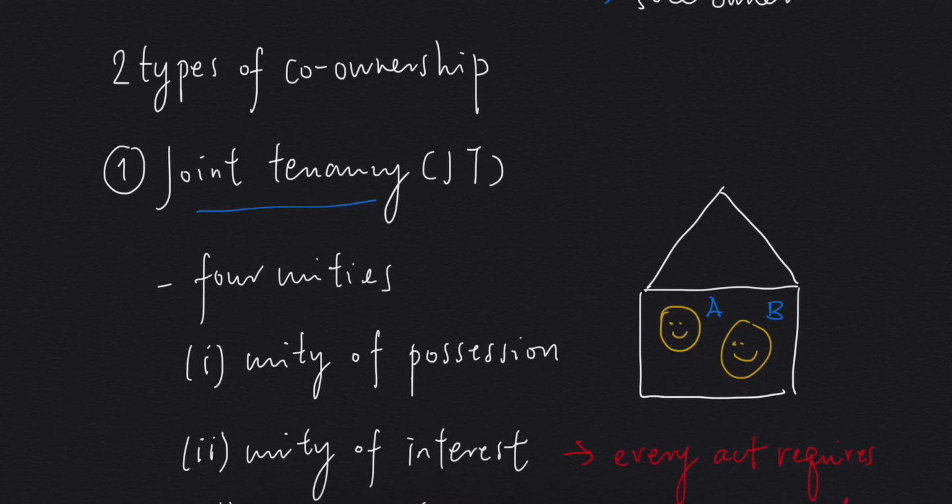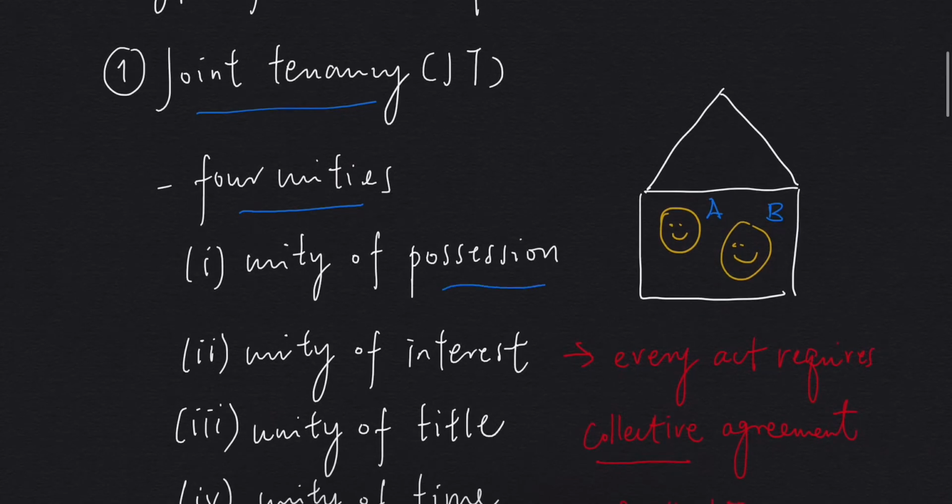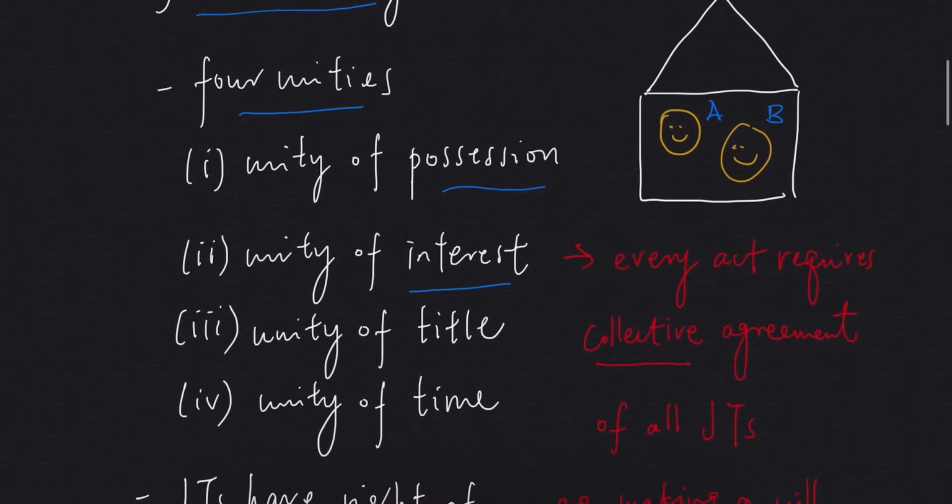One feature of joint tenancy is the four unities. The first one is unity of possession. This means that A and B possess the property together. We also have unity of interest. This means that every act in relation to the property requires the collective agreement of all joint tenants.